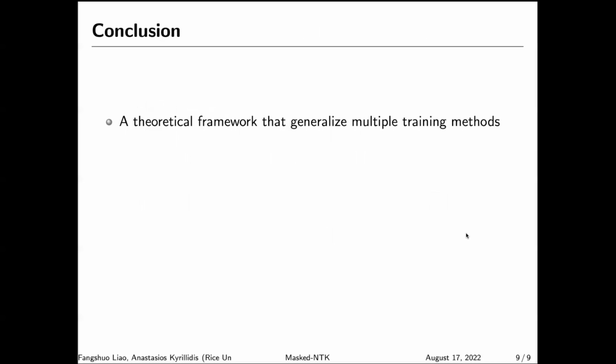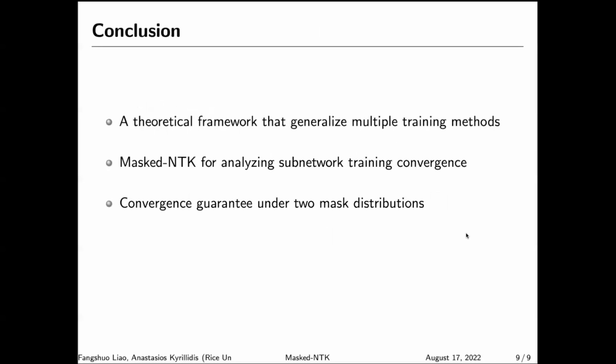To summarize, in our paper, we proposed a theoretical framework that generalizes both vanilla gradient descent and some other existing training algorithms based on random neural masking. We defined the masked NTK and used it to analyze the local training convergence of the subnetworks. And we analyzed the whole network convergence under two different mask distributions. In our paper, we also included some experiments to validate our theory.